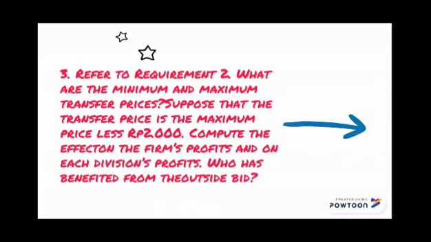I will answer question number 3. Suppose that the transfer price is the maximum price less 2,000. Compute the effect on the firm's profit and on its division profit. Who has benefit from the outside bid?